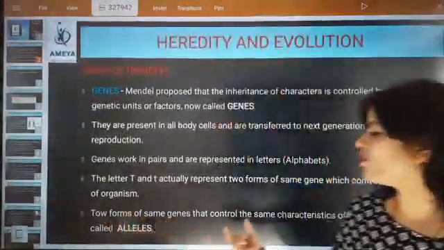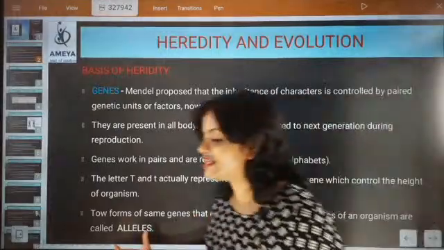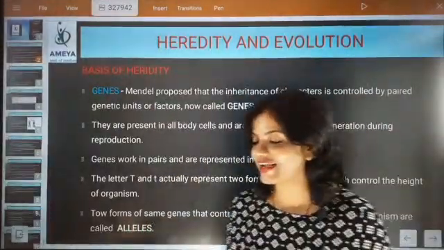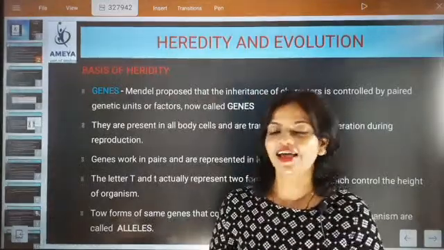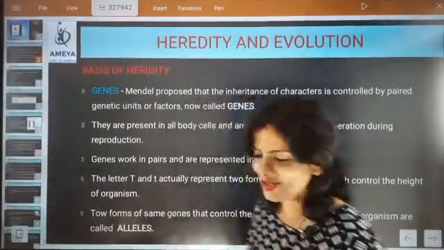So two forms of the same gene that control the same character of an organism are called alleles. So they are called what? They are called alleles.